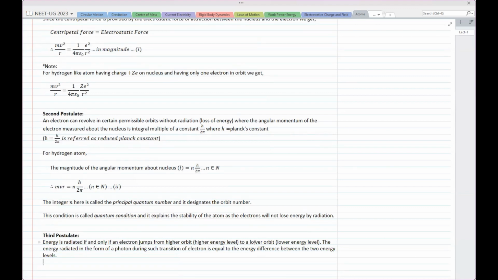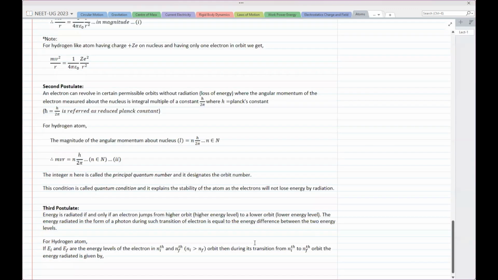So what Bohr is saying now, if an electron jumps from a higher orbit to a lower orbit, that means from a higher permitted distance to a lower permitted distance, then energy is radiated. And of course, he is saying if and only if, so there is no other way for an electron to radiate energy or lose energy. This is the only way. And if it does so, then definitely you will get a photon out there.